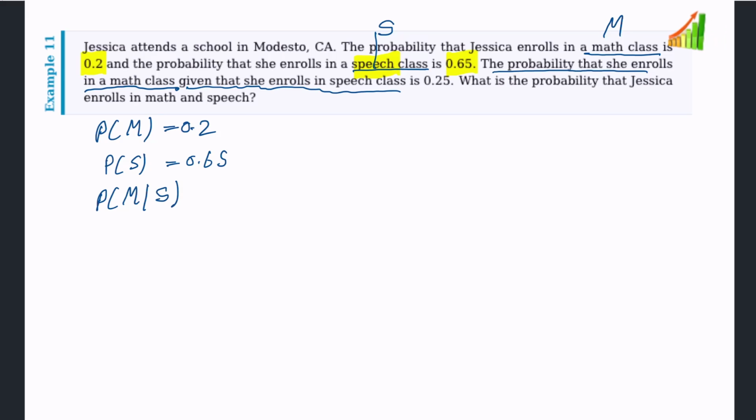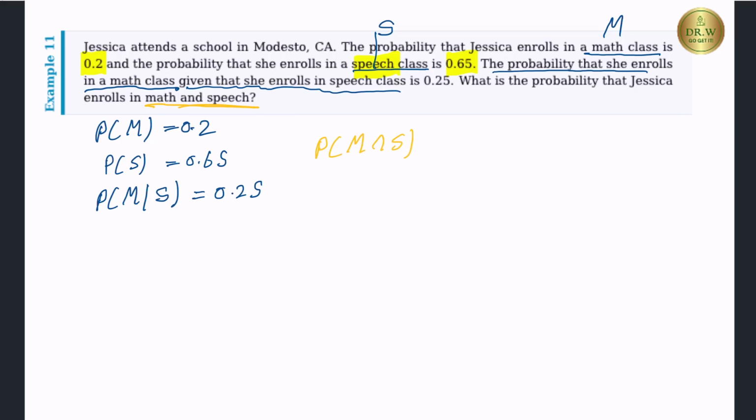Speech class becomes a condition. Therefore, that is probability of M given S equal 0.25. Asking what is the probability that Jessica enrolls in math and speech class. Probability of M and S. So that is the probability we are looking for.